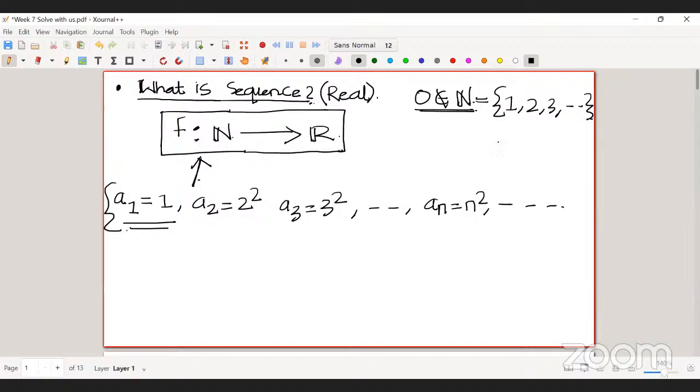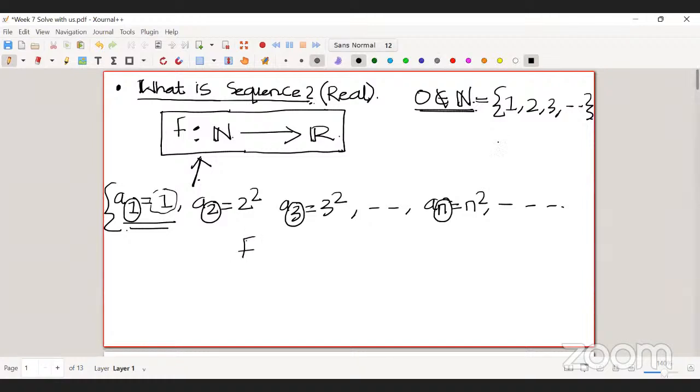Here I'm denoting each term of the sequence with some index: the first term with index 1, the second term as a with index 2, the third term as a with index 3, and the nth term as a with index n. So for index 1, a1 is 1. So what I can do is define a map.